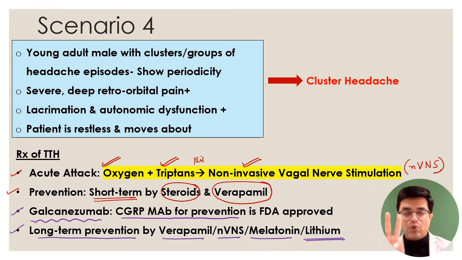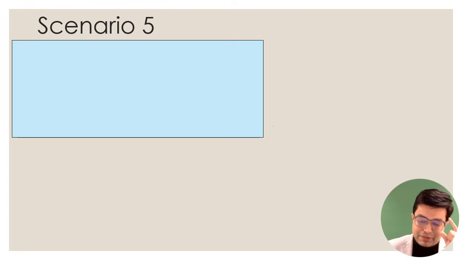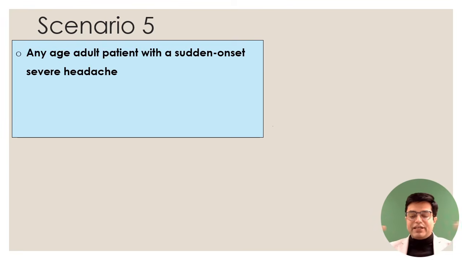So 4 headaches are very important in the exam. One is your giant cell arteritis headache, second is migraine, third is your tension type, and fourth is cluster headache. And the fifth headache is actually a disease by itself. Let us look at scenario number 5. Scenario number 5 will say that there is an adult patient of any age presenting with a sudden onset severe headache. This is not much information.